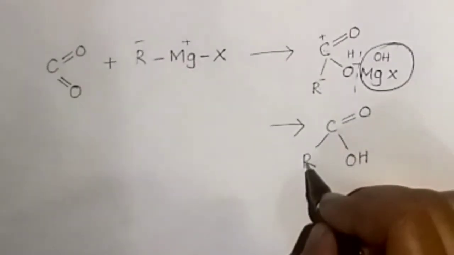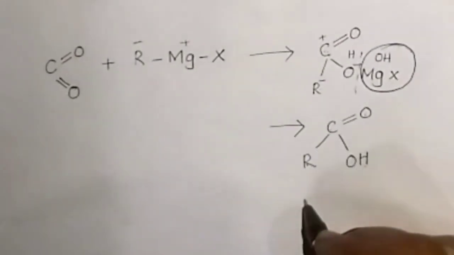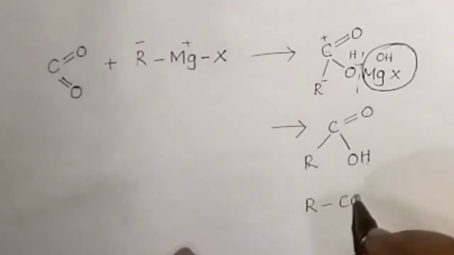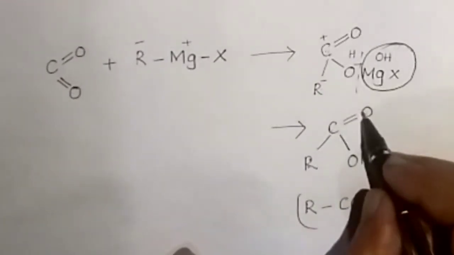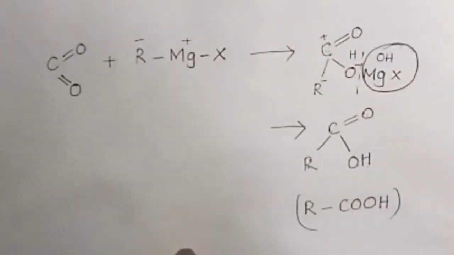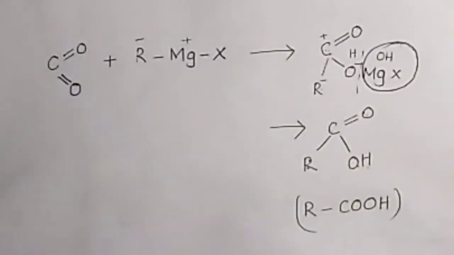Then we get RCOOH. This is the carboxylic acid, RC double bond O, single bond OH. This is the carboxylic acid. This is the method of preparation from Grignard reagent.